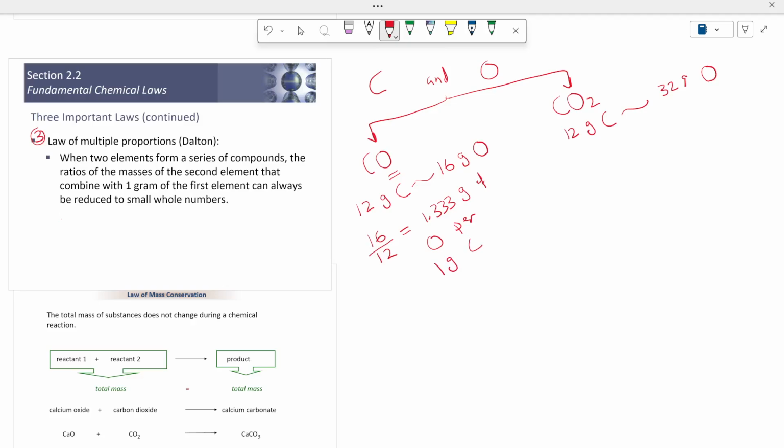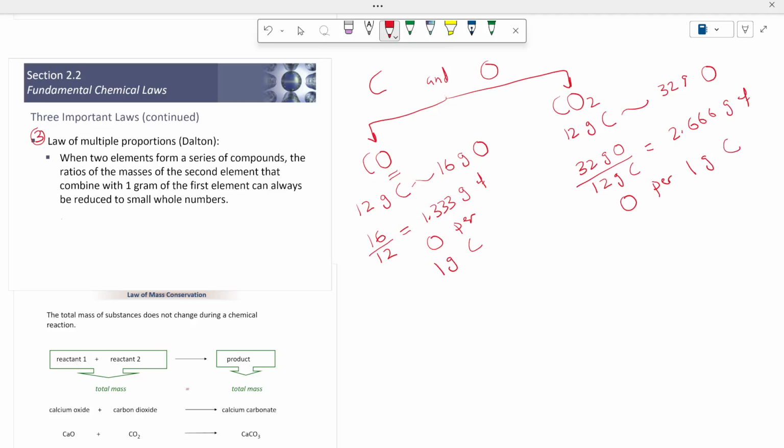Now in carbon dioxide, we can find the ratio by dividing 32 grams of oxygen over 12 grams of carbon, which equals 2.666 grams of oxygen per 1 gram of carbon.